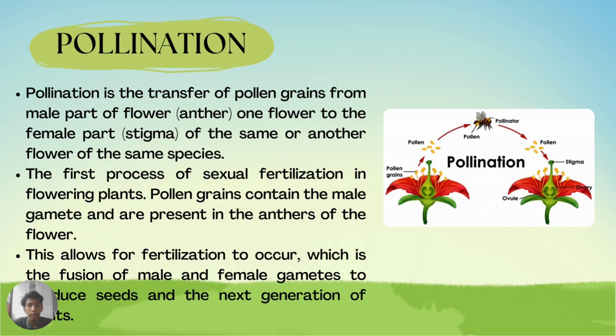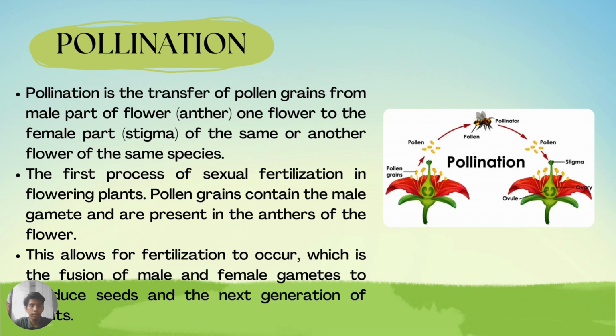Pollination is the transfer of pollen grains from the male part of the flower, which is the anther, from one flower to the female part, the stigma, of the same or another flower of the same species. So we can look at the diagram: the bees take the pollen grains from the anther and transfer the pollen grains to the stigma.